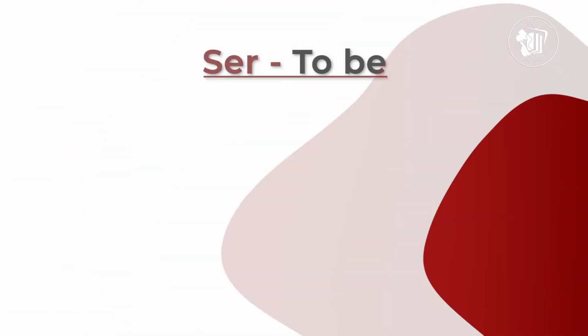Ellos son or ellos están means they are. Remember that ellos is used to talk about a group of males or a mixture of males and females. Ellas is used to refer to a group of only females.